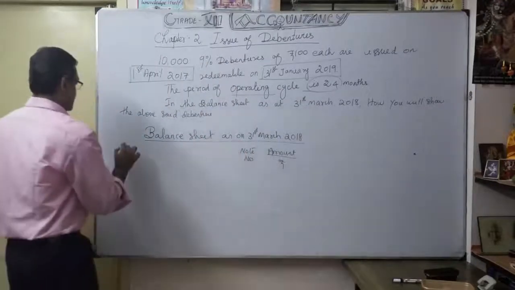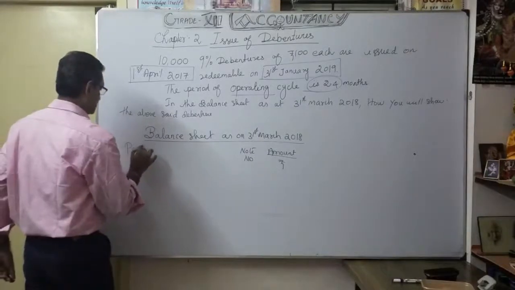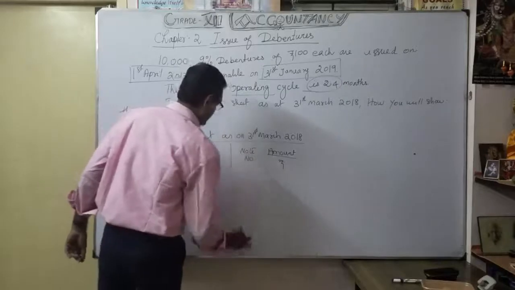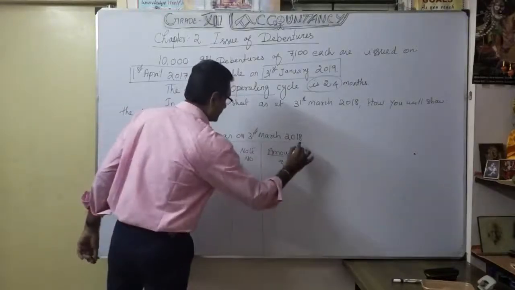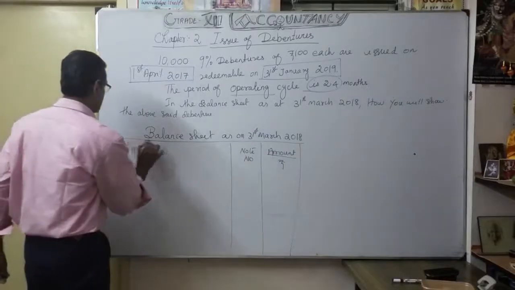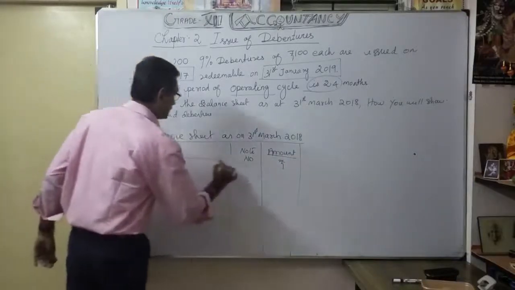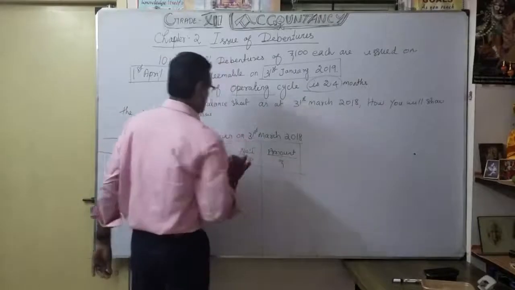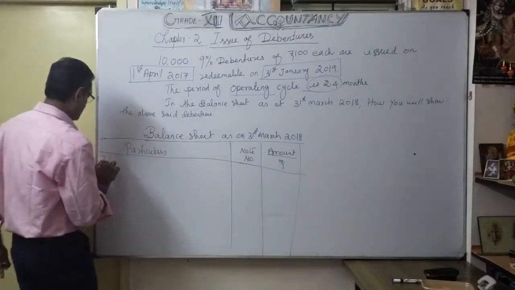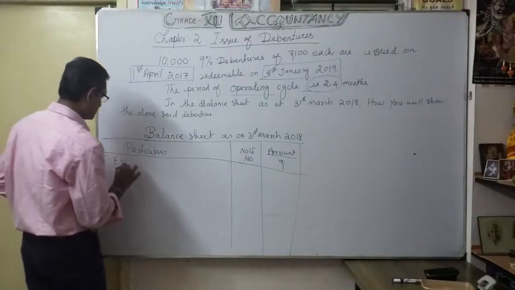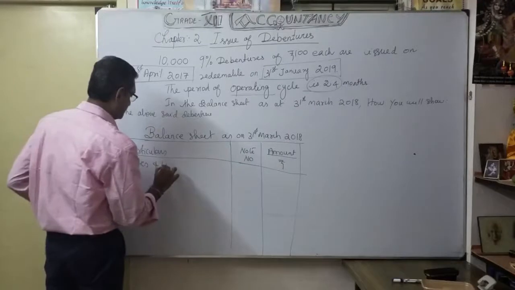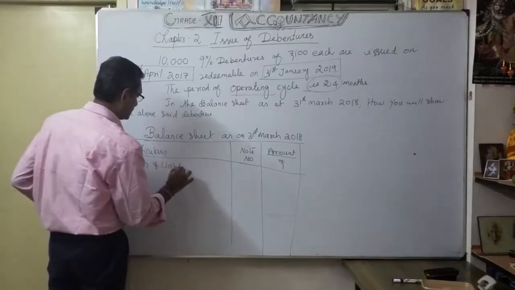Okay, so particulars. As you know very well, whatever debentures, they will definitely come under where? They come under the head of equities and liabilities, isn't it? So here anyway they are coming under, the first one, you know, equities and liabilities. So that is the heading.